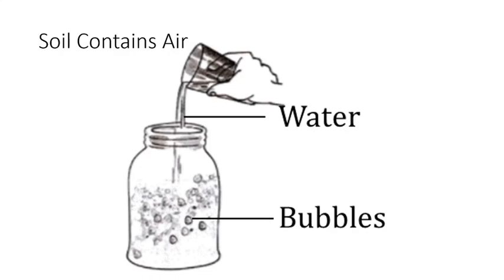It's a very simple activity. This also you can do yourself. Dear children, take some soil in a jar and pour some water over it. Then you will see bubbles coming up from the soil. This shows that soil contains air.